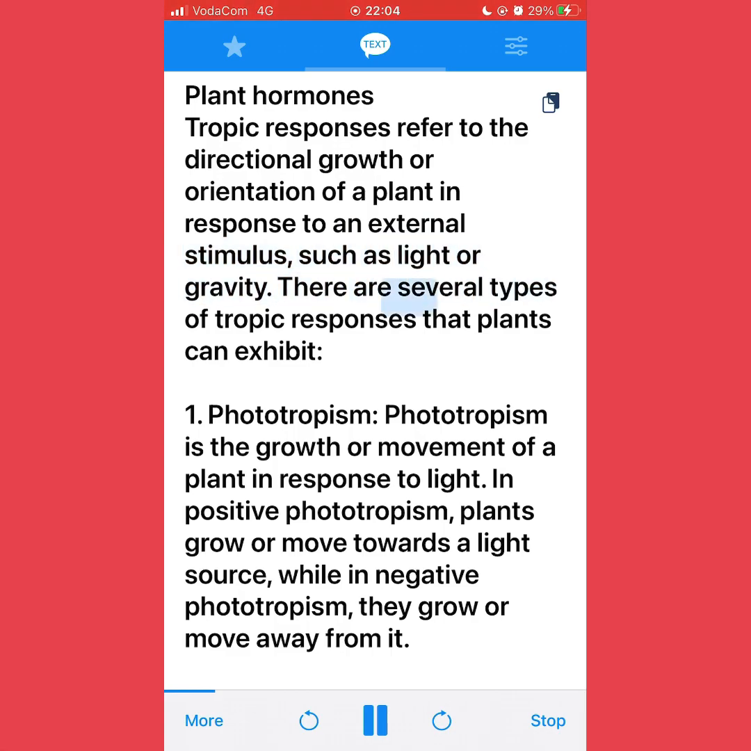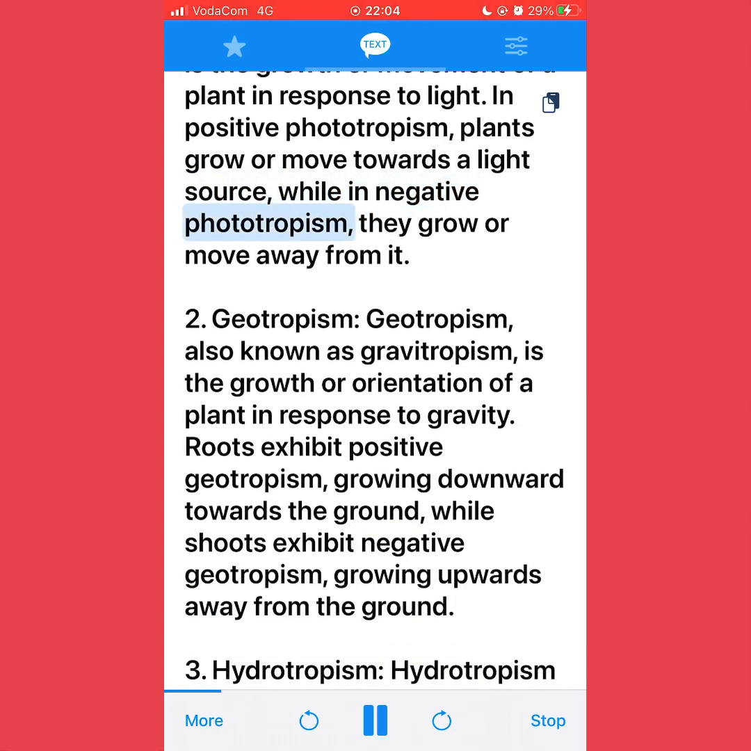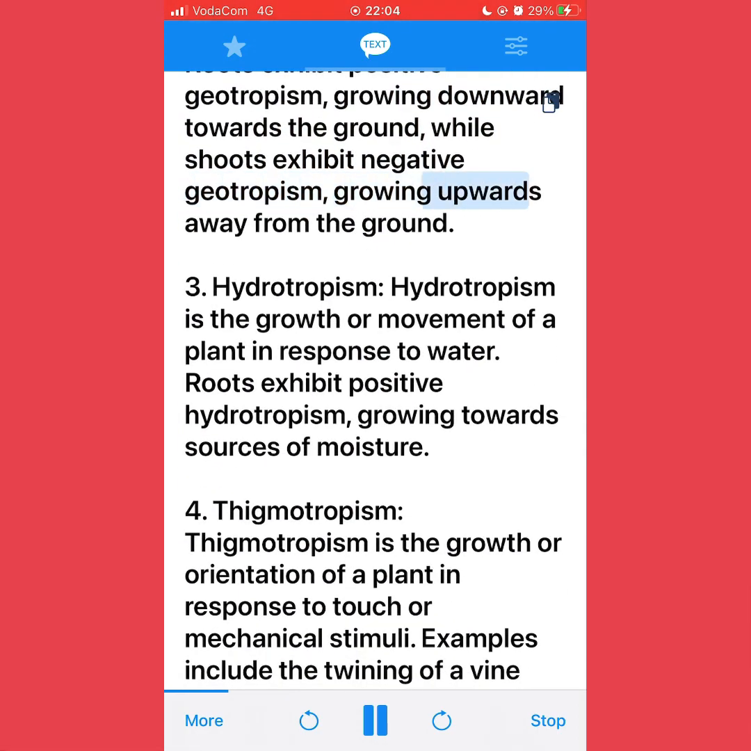There are several types of tropic responses that plants can exhibit. 1. Phototropism. Phototropism is the growth or movement of a plant in response to light. In positive phototropism, plants grow or move towards a light source, while in negative phototropism, they grow or move away from it. 2. Geotropism. Geotropism, also known as gravitropism, is the growth or orientation of a plant in response to gravity. Roots exhibit positive geotropism, growing downward towards the ground, while shoots exhibit negative geotropism, growing upwards away from the ground.